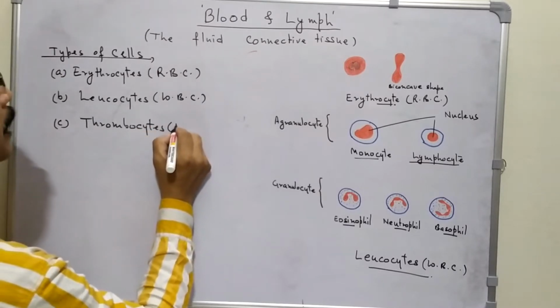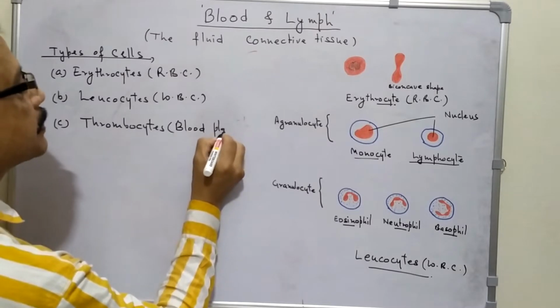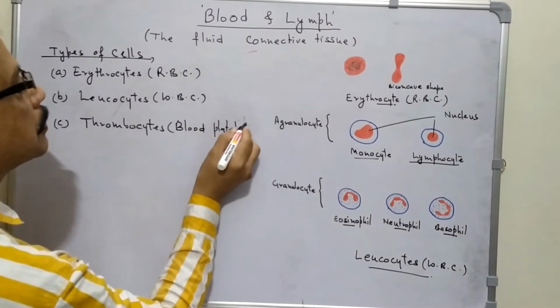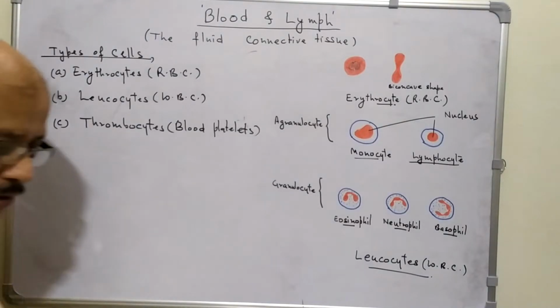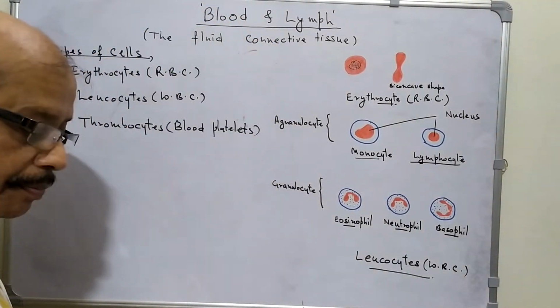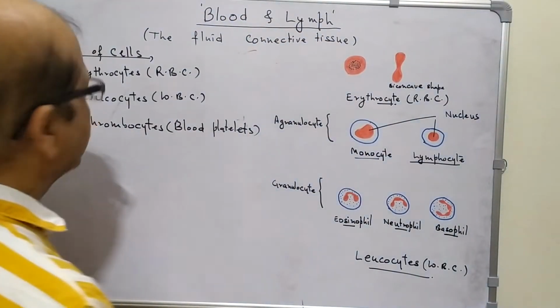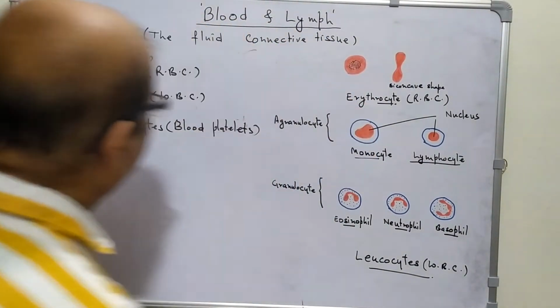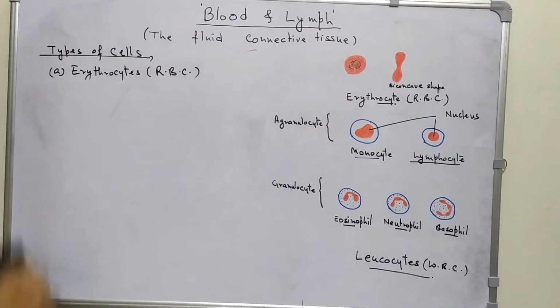They are commonly known as blood platelets. Right? So these three types of cells are present in blood. Now we will discuss one by one. First is erythrocytes, that is RBC.